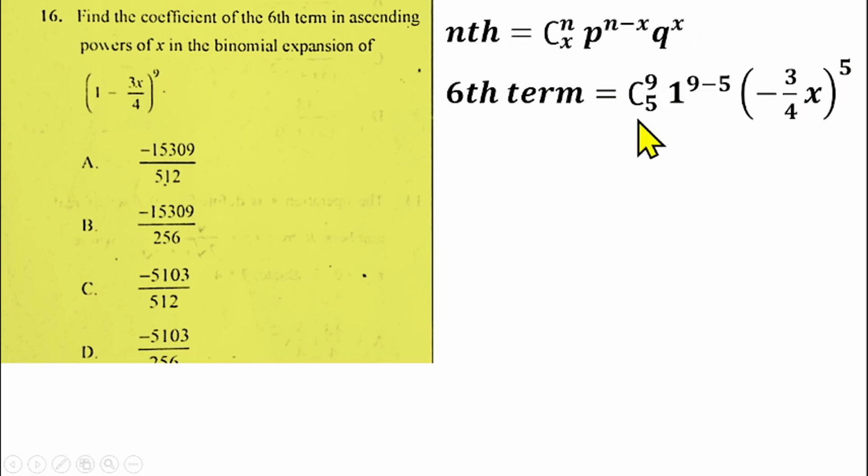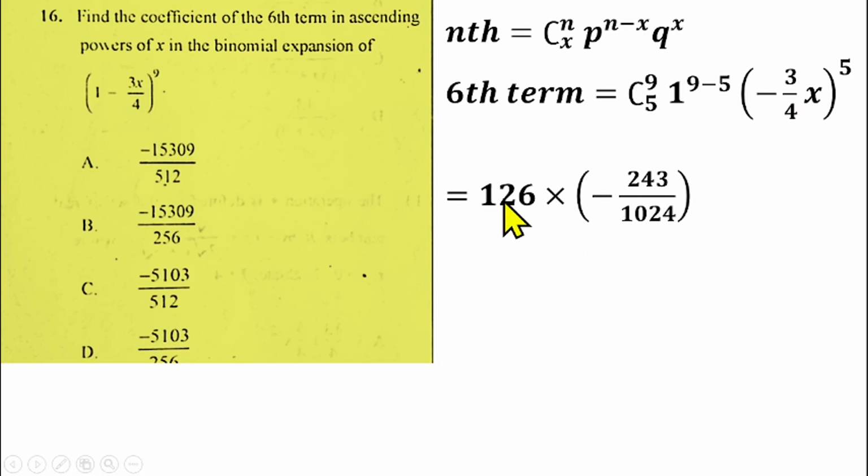So if you simplify this further, 9 combination 5 will give us 126, and 9 minus 5 is 4, 1 raised to power 4 is still 1. So from there also you'll be having minus 3 raised to power 5, that gives us minus 243, over 4 raised to power 5, gives us 1024.